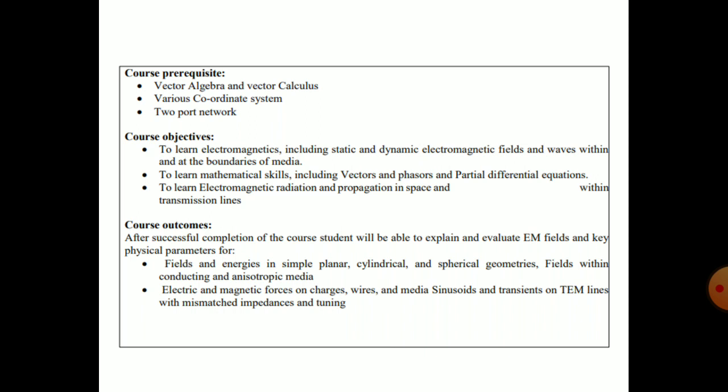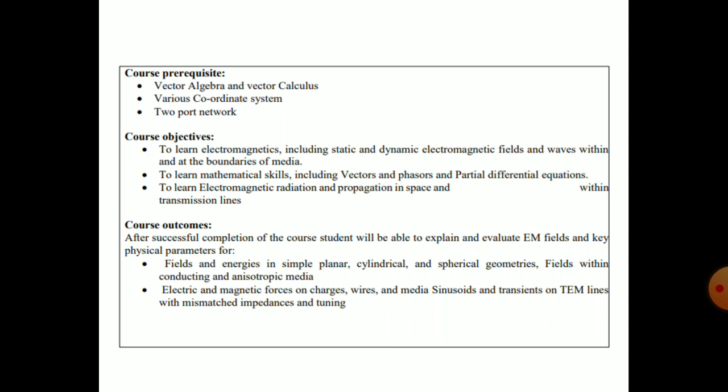Next is course outcome. Course outcome is what you will get when you complete this subject curriculum. After successful completion of the course, the student will be able to capture, explain and evaluate EM fields and key physical parameters for fields and energies in simple planar, cylindrical and spherical geometries, and fields within conducting and isotropic media. So this isotropic is very important.